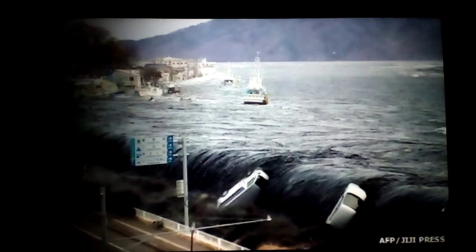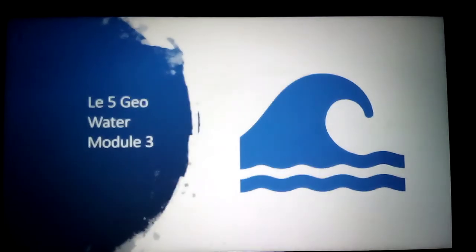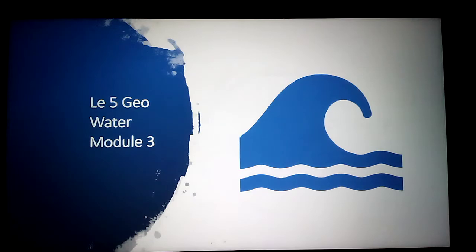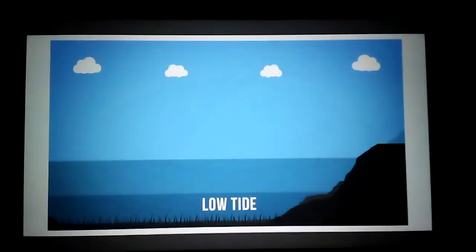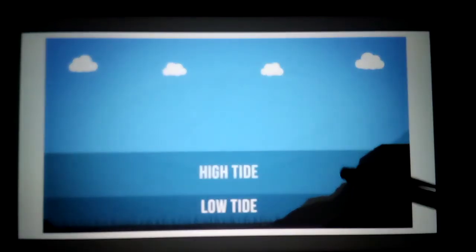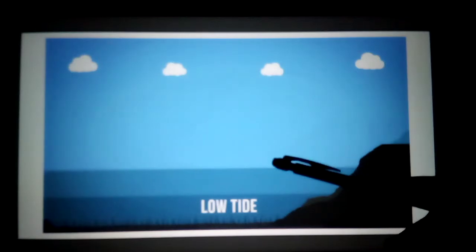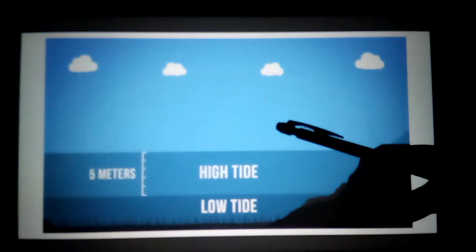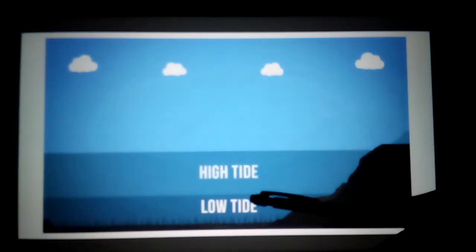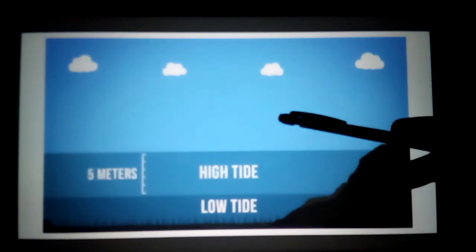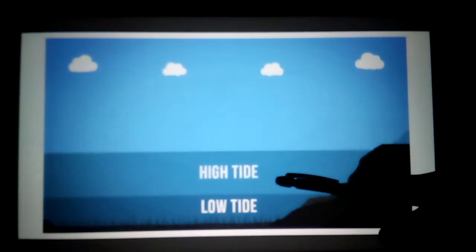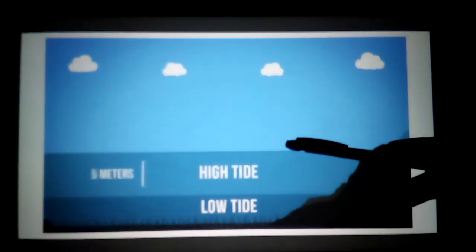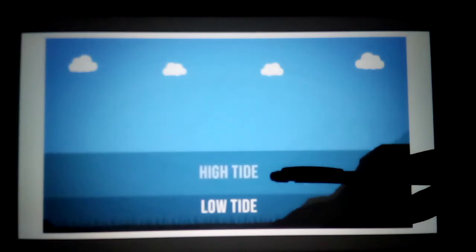Now we'll see today's module 3. In this module we'll discuss the tides, the second movement of the ocean water. See here, tides are of two types, high tide and low tide. When the high tide occurs, the water level increases in the ocean by 5 meters.